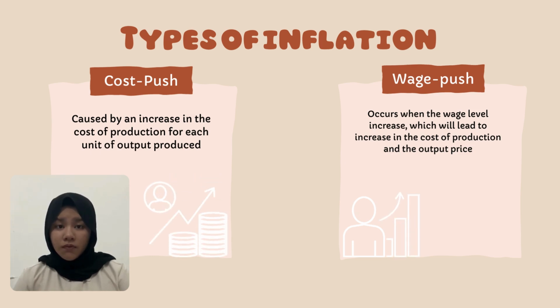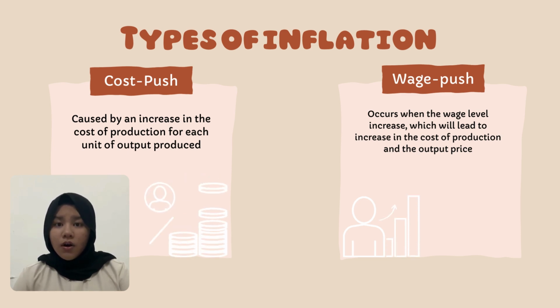The cost push inflation is caused by an increase in the cost of production for each unit of output produced. The global energy price has risen in Turkey from 72.9% to 75.2%, resulting in higher pricing for products and services as this affects production and transportation. The cost push inflation in Turkey will be fueled by factors such as rising wages, raw material price, and energy costs.